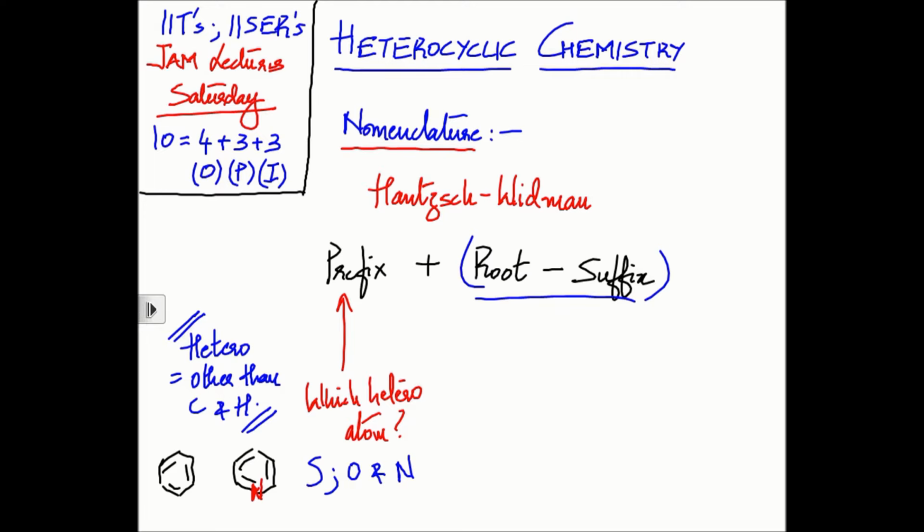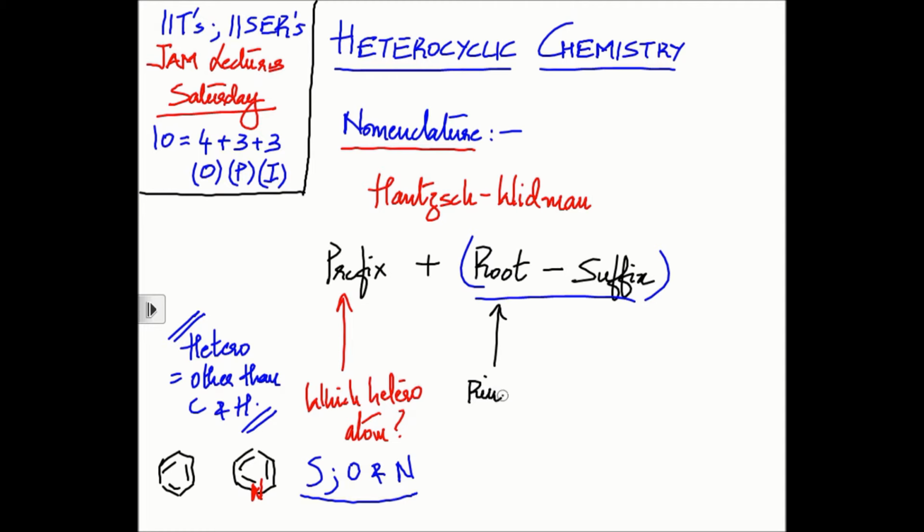Sometimes you will have simple heterocyclic compounds which just have one type of heteroatom. But there is a possibility that you could have both nitrogen and oxygen together in the same ring. There is a possibility that you could have sulfur and oxygen in the same ring, and so on and so forth. So this prefix will do justice to all the heteroatoms that are present in your ring.